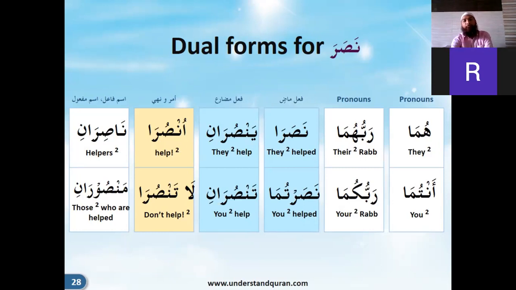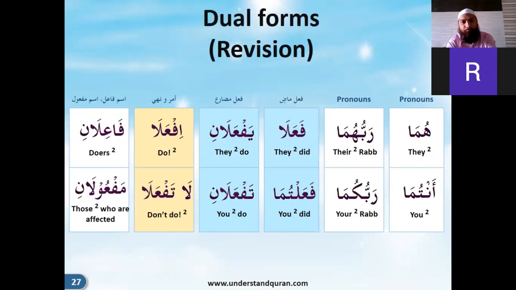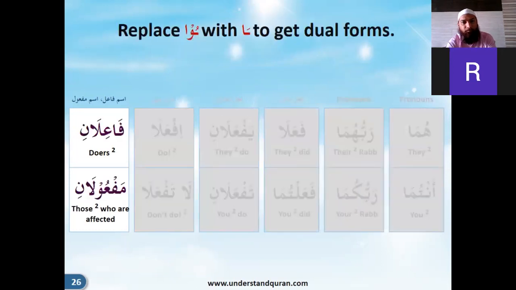That rule will make it simple. So wherever you have a plural waw, just add alif to it to make it dual.